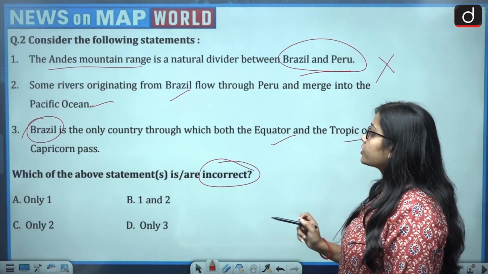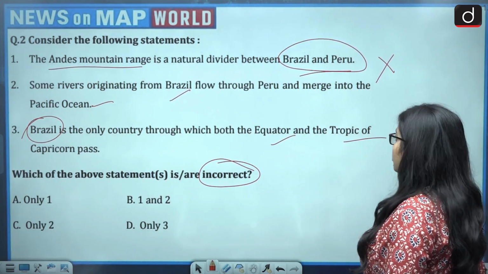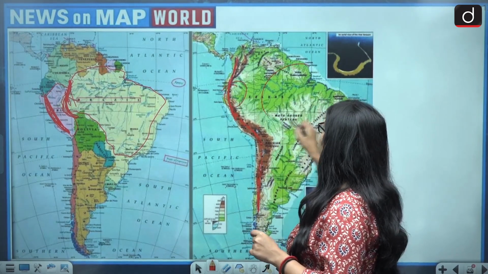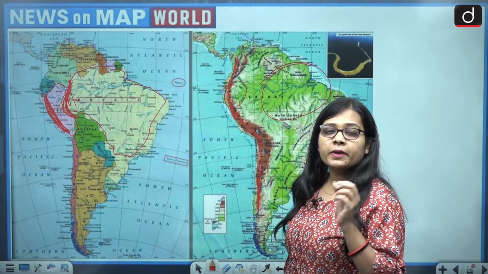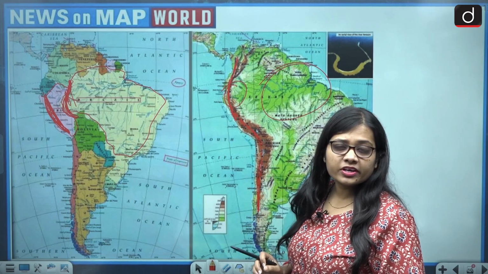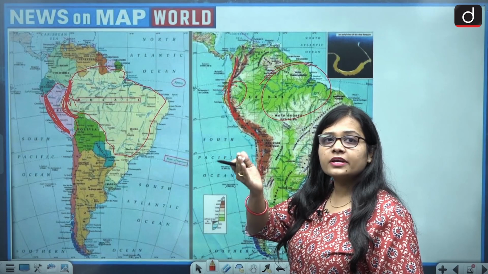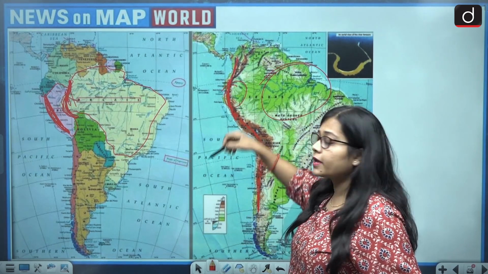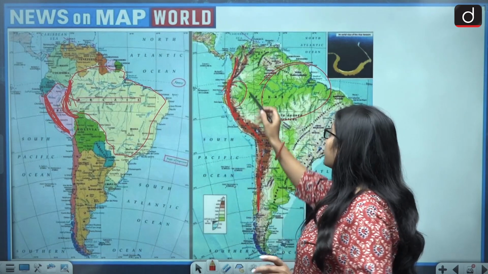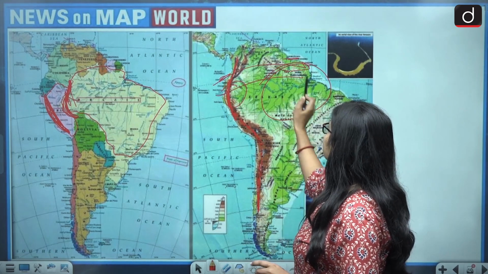Second, some rivers originating from Brazil flow through Peru and merge into the Pacific Ocean. Now if we look at Peru, this is the country Peru and this is Brazil. Peru is the portion of the country through which the Andes mountain range is passing, and if the mountain range is passing through Peru, it means that this portion of Peru is at a higher elevation. So the rivers move from Peru to Brazil. It means from the western side to the eastern side.